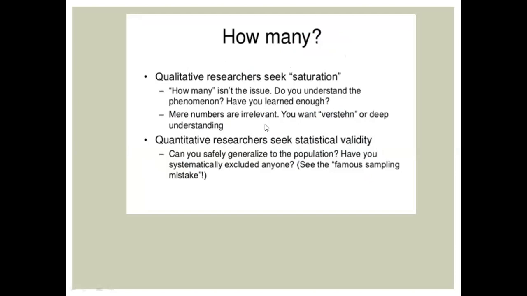Numbers are irrelevant in qualitative research, and the researchers are interested in deep understanding of the themes. Whereas in quantitative research, the researcher seeks statistical validity in the sample, and is concerned with generalizability of the sample to the target population and systematically excluding no one.